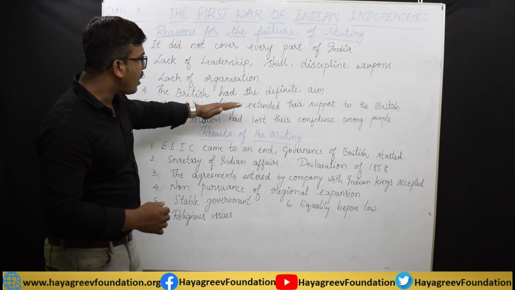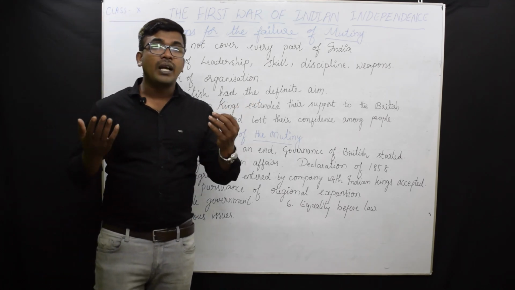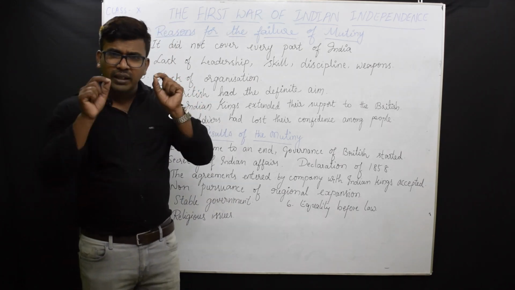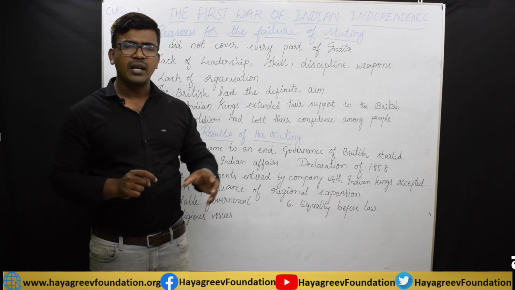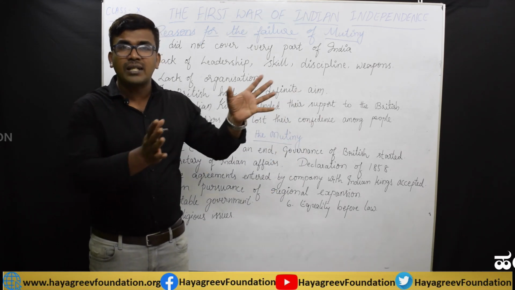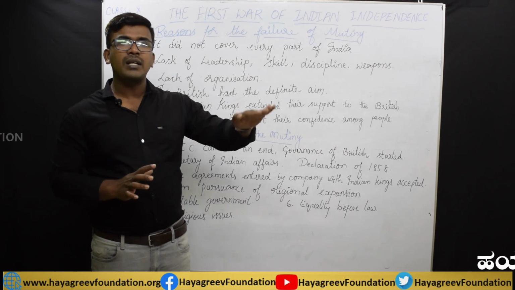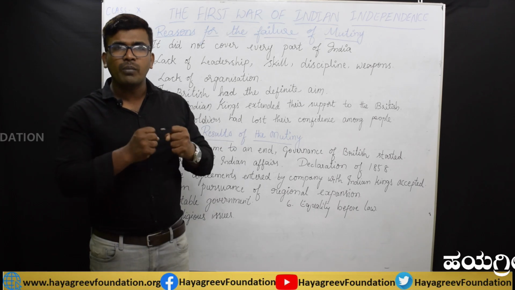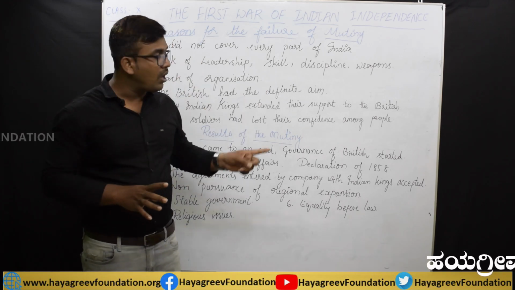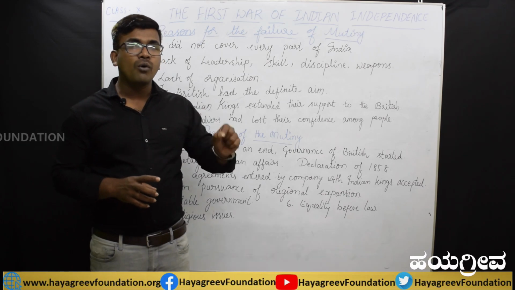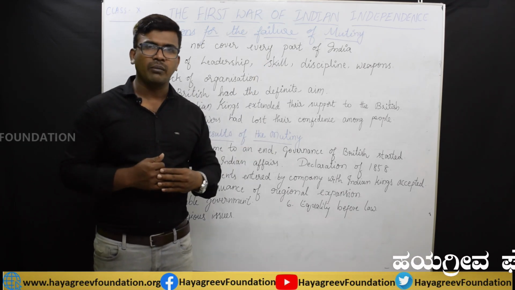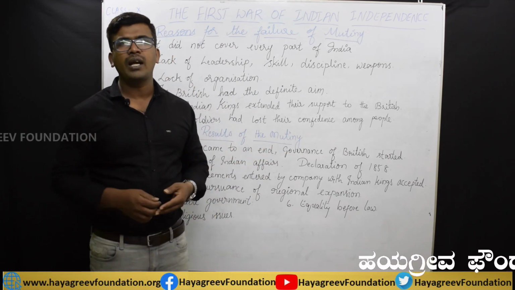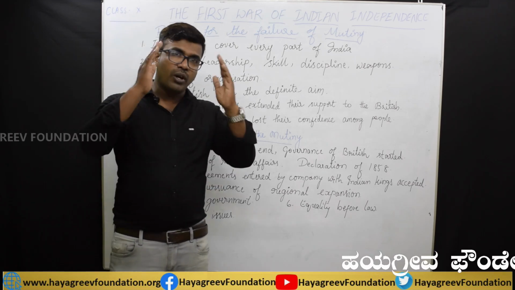And then the British had a definite aim, whereas the Indian soldiers did not have this aim. What is that aim? The intention of the British government was that, since this revolt had broken out in India, by suppressing this revolt they had to regain authority over India. They had to get back their power over India. That aim they had. But the Indian soldiers, who revolted against the British, did not ask what they were fighting for, or what the consequences would be after the fight. They did not have any kind of aim. So that is also one of the main reasons.